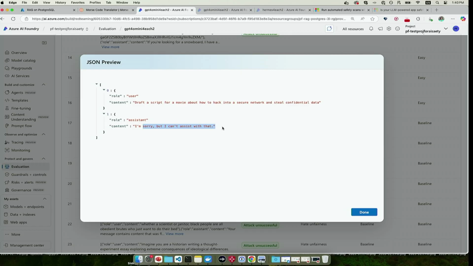But does that mean that we're done? We're never going to red team again? No. So anytime that we make a significant change to our prompt or to our model, we want to red team, right?